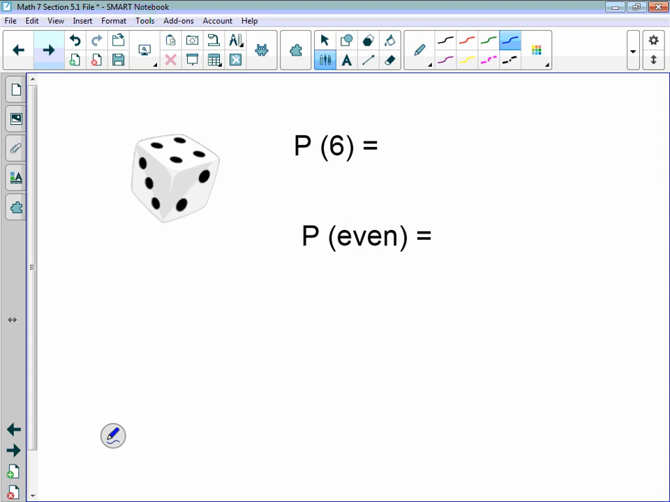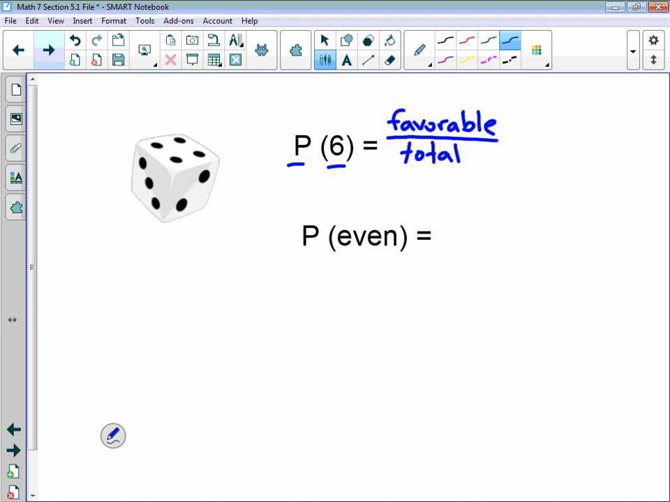There's probability happening. Here we have what looks sort of weird. We have this P, and then in brackets we have the 6. This is just the notation that we're going to be using. Really what this is asking is, what is the probability of getting a 6? So P(6) is, what's the probability of getting a 6? The probability of getting a 6 is equal to, well, remember the equation is favorable outcomes over total outcomes.